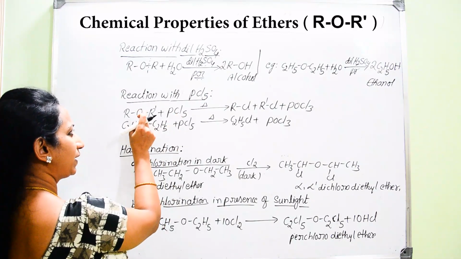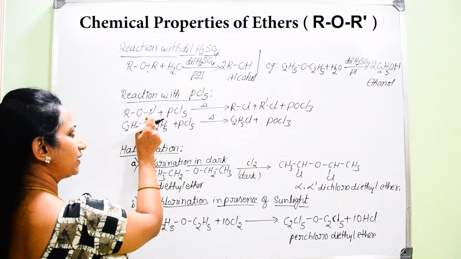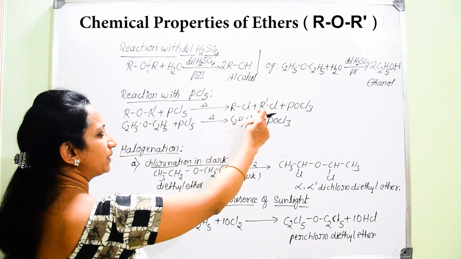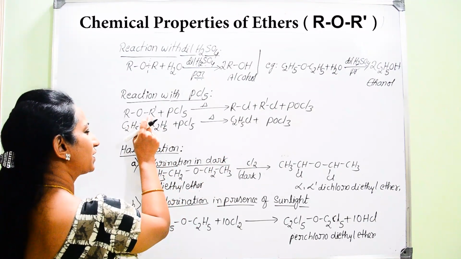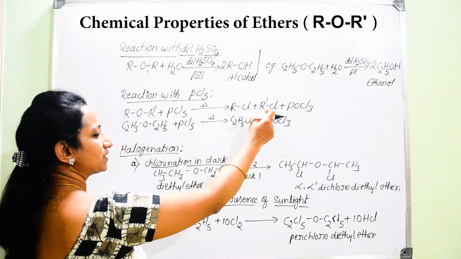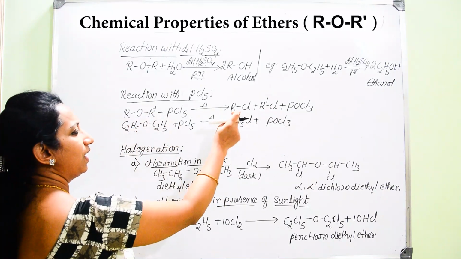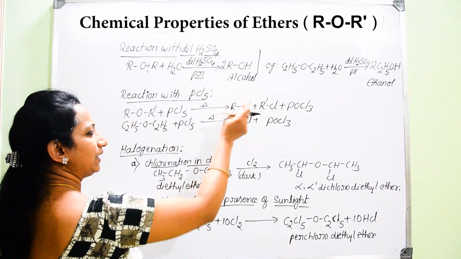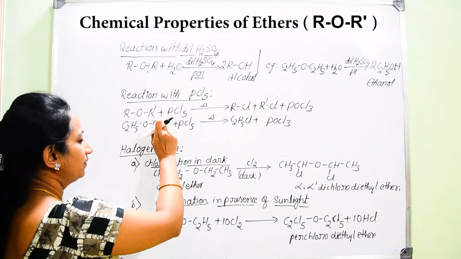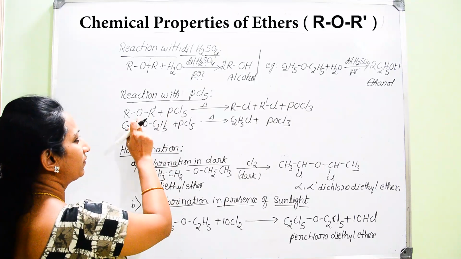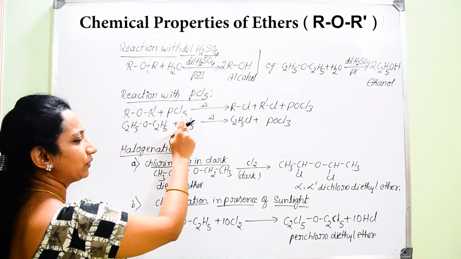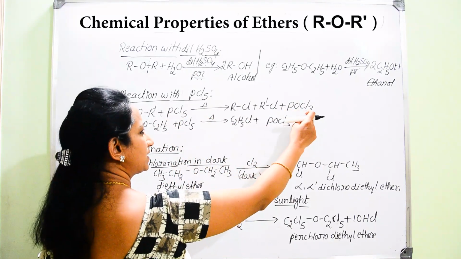But here also there is a breakage of the bond between oxygen and carbon, so there is attachment of one more chlorine atom to this R dash group. Hence, you will get R dash Cl. So, both alkyl groups will get combined with Cl separately to give alkyl halide, whereas this phosphorus along with oxygen combines with the remaining chlorine atoms to give POCl3.